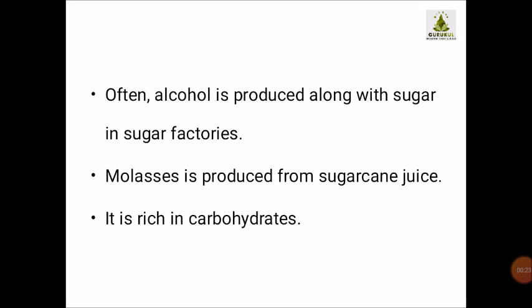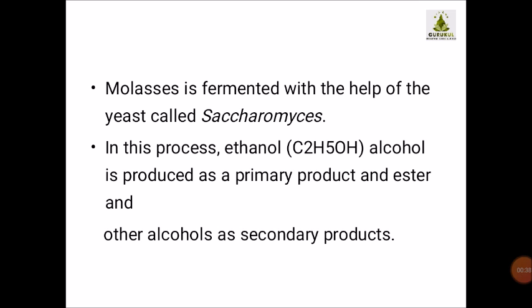Often alcohol is produced along with sugar in sugar factories. Molasses is produced from sugarcane juice, and it has a high content of carbohydrates. Molasses is fermented with the help of yeast called Saccharomyces, and in this process ethanol, C2H5OH, is produced as a primary product, and esters and other alcohols as secondary products.